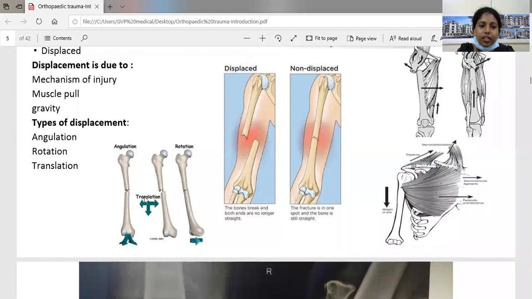Translation is nothing but the sideways motion of the fracture fragments. Rotation can be internally rotated or externally rotated.